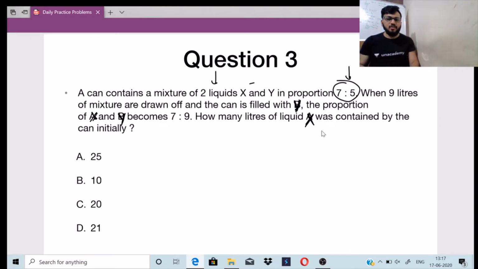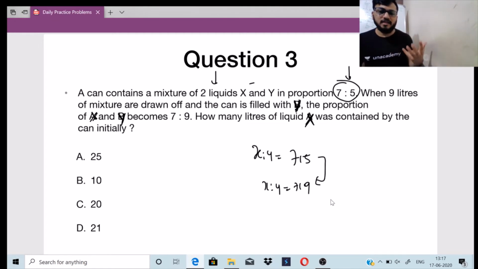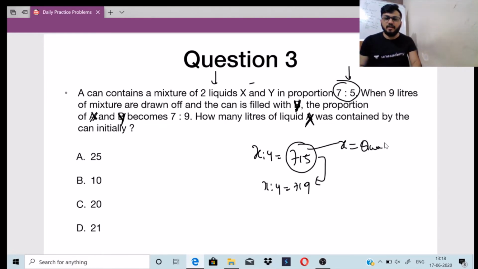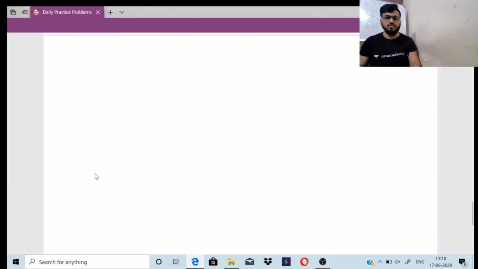Okay, after I do this, the initial proportion, which is 7:5, changes to 7:9, right? That means the quantity of y in the second time increases. So I have to find out how much the quantity of x was in this initial ratio. There are four options. So let's start.